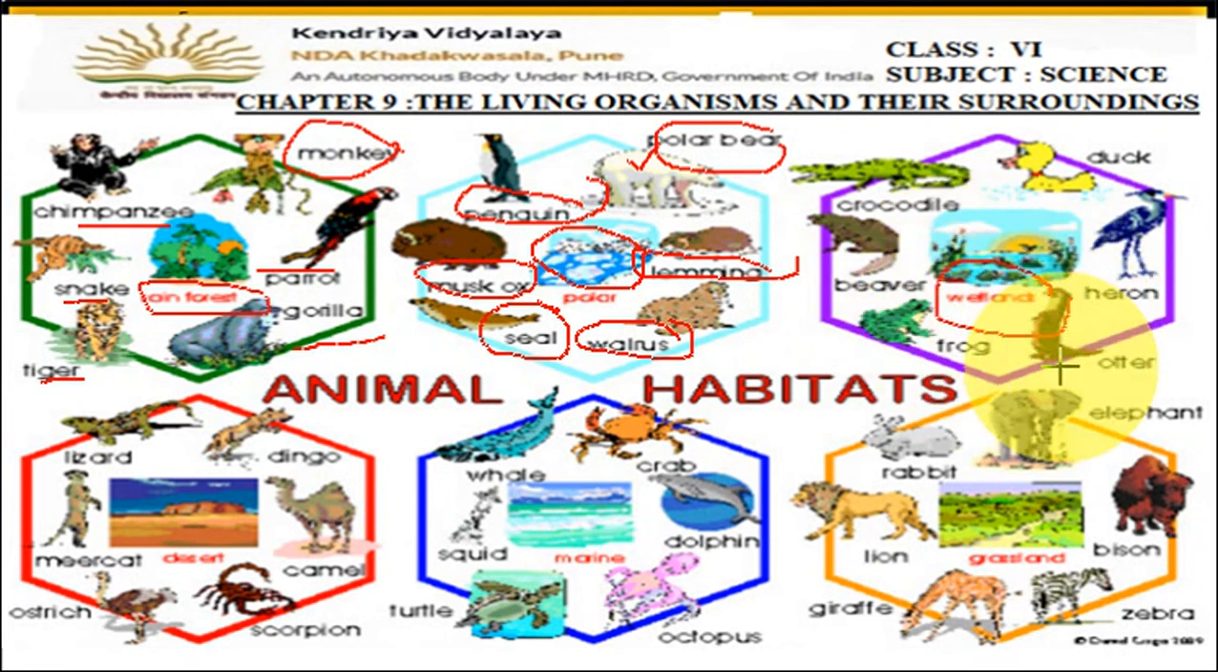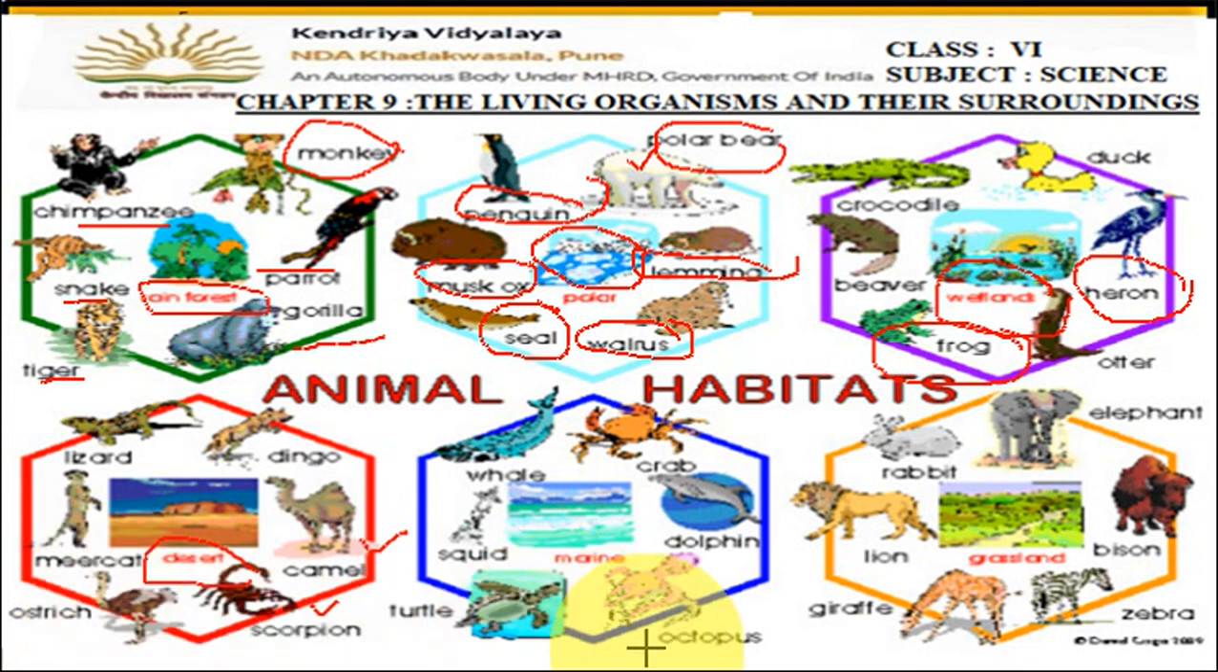Now the next area is the wetland area. In the wetland areas, near the pond areas or near the river areas, crocodiles can be seen, ducks can be seen, then frogs can be seen, herons. So these are the animals which are seen near the water sources. Then desert areas: camels, scorpions, ostrich, right? So these animals are found in the desert areas.